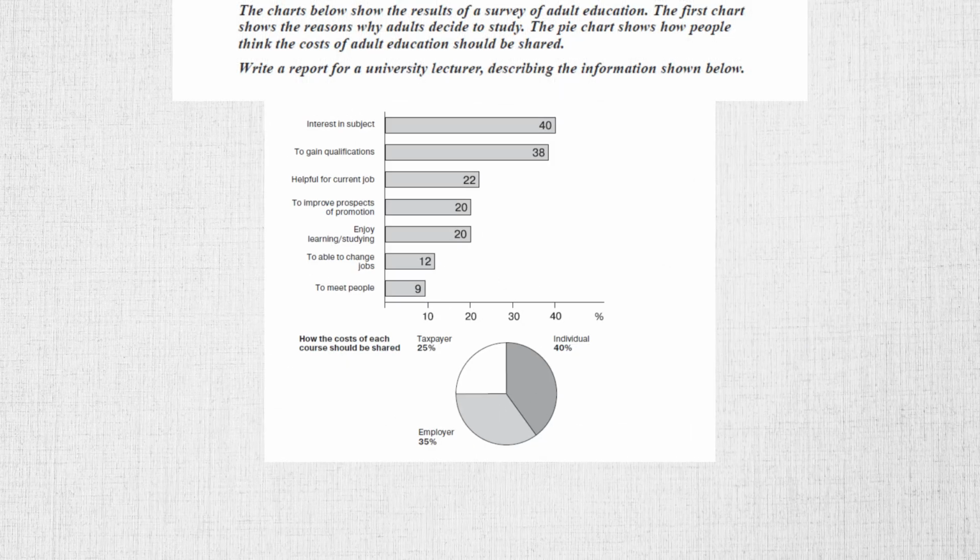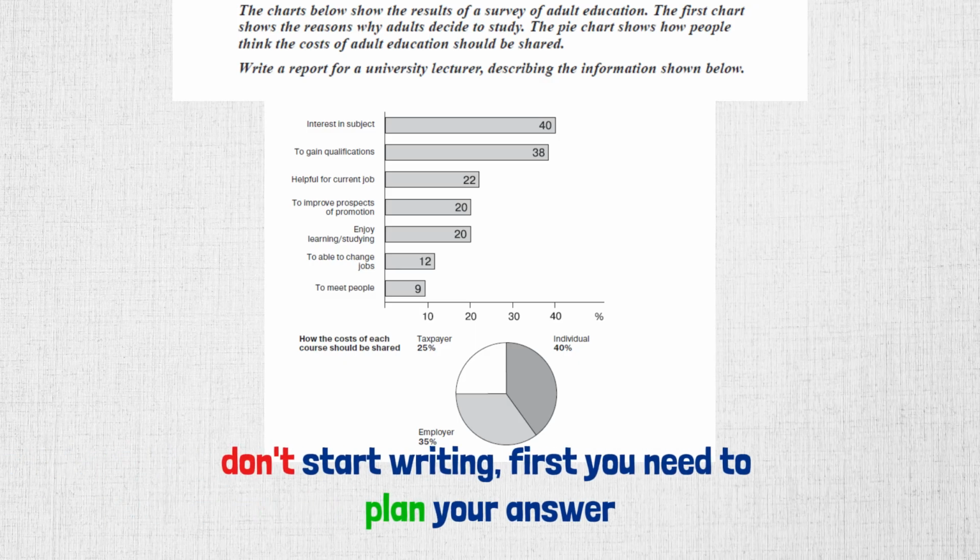Welcome back to our Writing Task 1 series. In this lesson, we'll look at a mixed chart example: a bar chart showing reasons why adults study, and a pie chart showing how the costs of adult education should be shared. We'll use our 4-step strategy to create a clear, well-structured Band 9 answer.